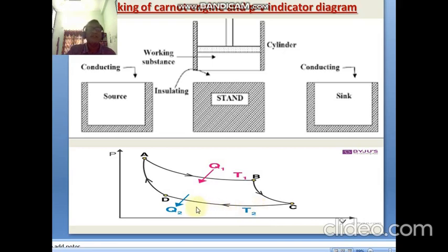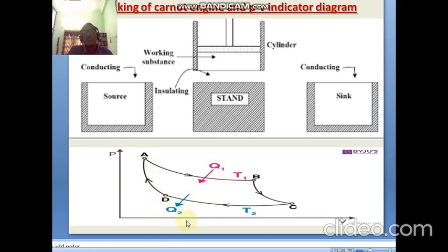So this is nothing but isothermal contraction. So the CD part in the graph represents isothermal contraction of the given working substance. When it reaches D, it again contracts from D to A. So the DA part represents adiabatic contraction.